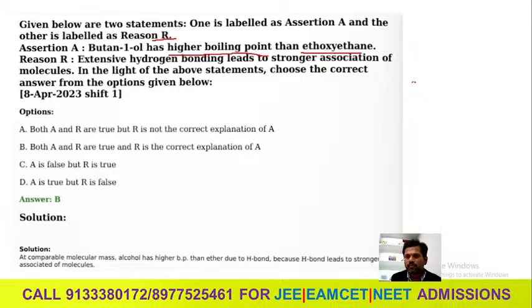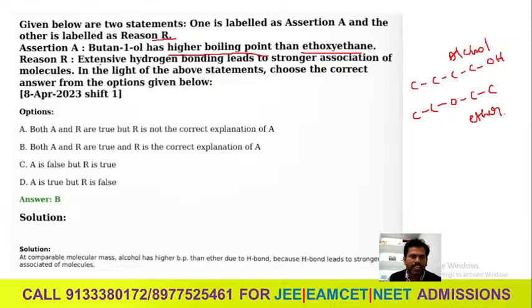That means 1 2 3 4, butane 1, okay. Butane. Ethoxyethane, that means CCOOC, okay. C2H5O, C2H5, ethoxyethane. This is alcohol. So ethoxy means ether, this is, okay.